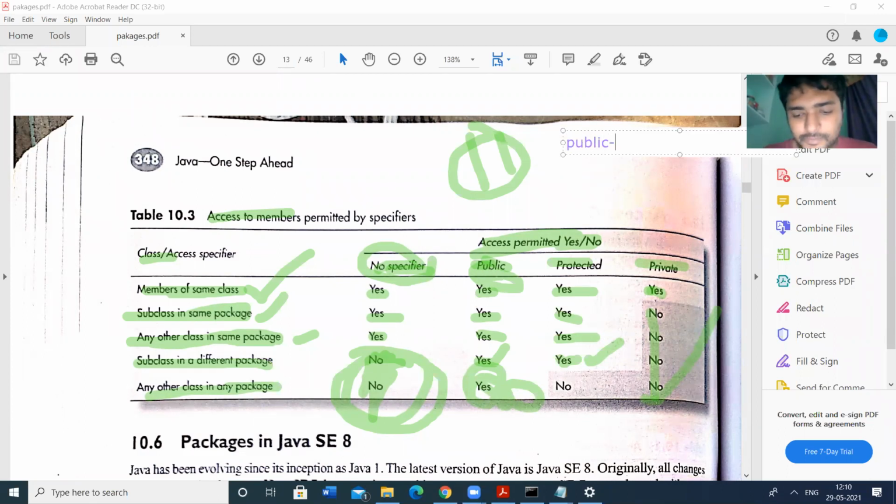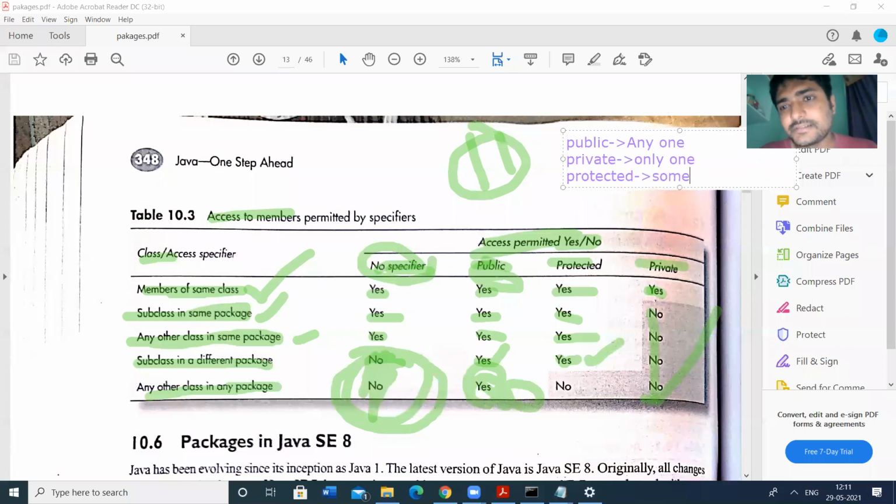Simply, public means anyone can access. Private means only one can access.